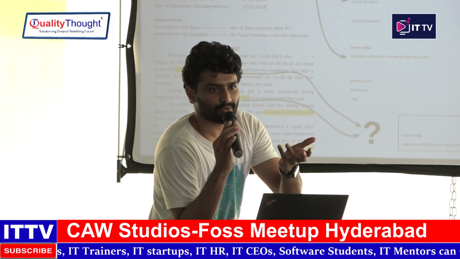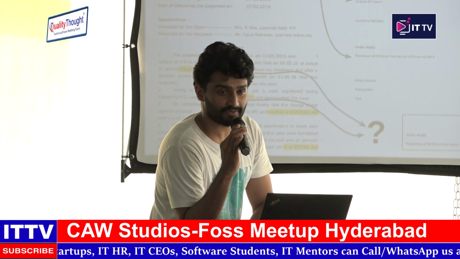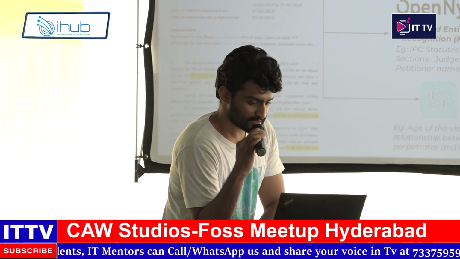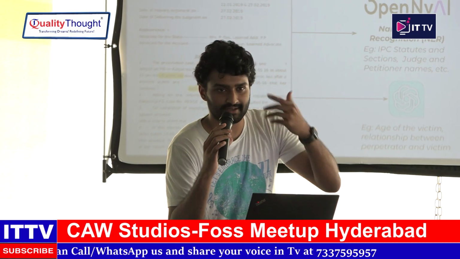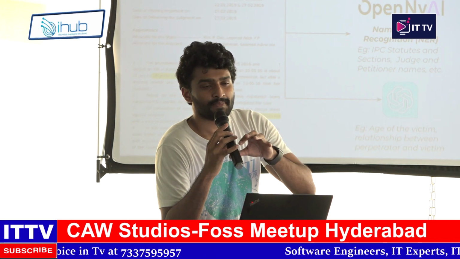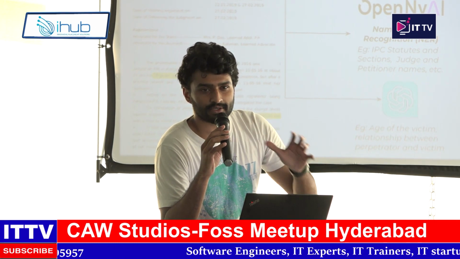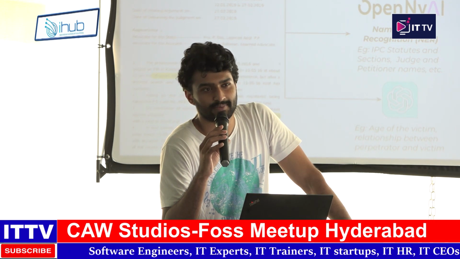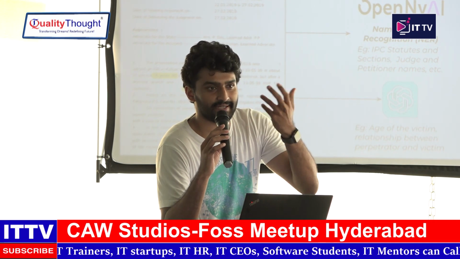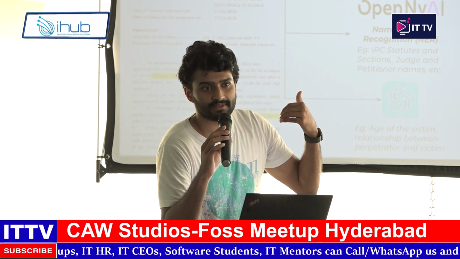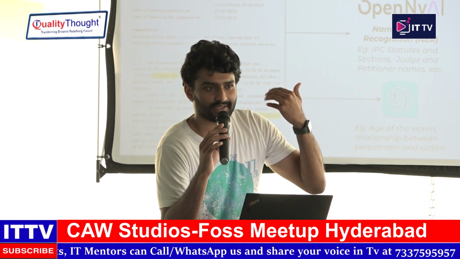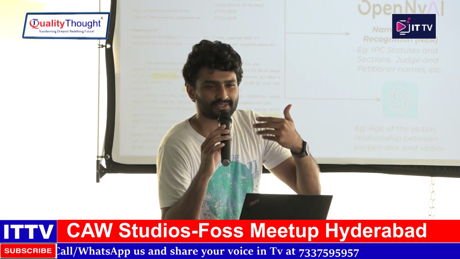But now we wanted to do something more detailed. There were many more variables that we wanted to pick from each judgment, and I'll show you a few of them. So regular expressions are one way in which we try to extract variables. We wanted to use context-based models, but there are not enough open source models that are trained on Indian judgments to understand them, because Indian English is different, but Indian legal English is even more different. So we were not able to use a model that was trained on general English on India's court judgments, because there were a lot of errors.